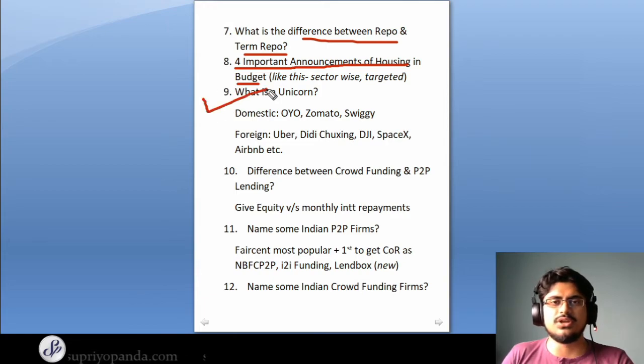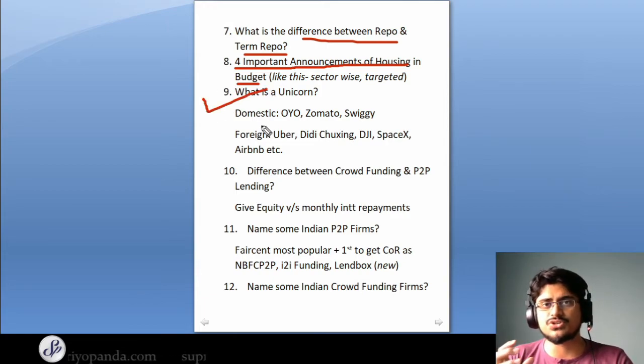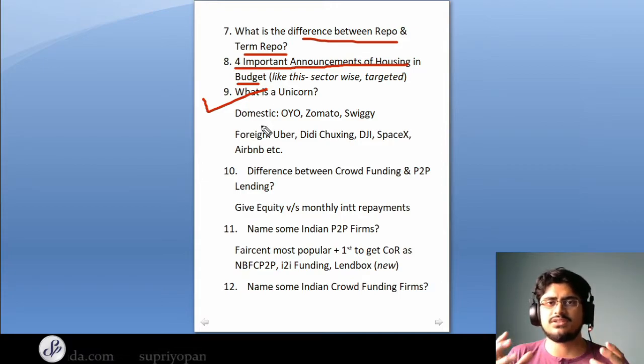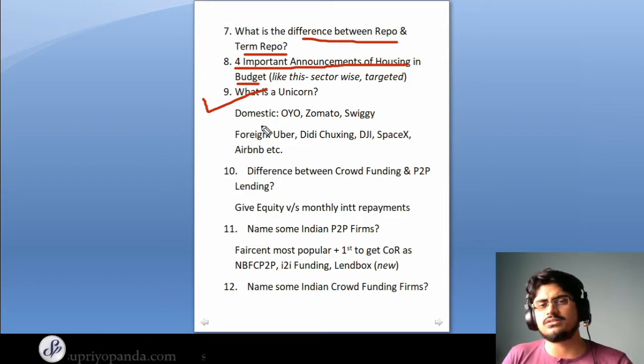So what is a unicorn? Now this is a very important question in today's terms because startups and startup valuations and everything regarding the startup world is being discussed in depth because of various kinds of things that are happening out in the world. So a unicorn is basically a startup which has a net worth of $1 billion or more. Now unicorns have been seen in many different countries as of now and in various different sectors as well. So the panel might ask you regarding which are the Indian unicorns,